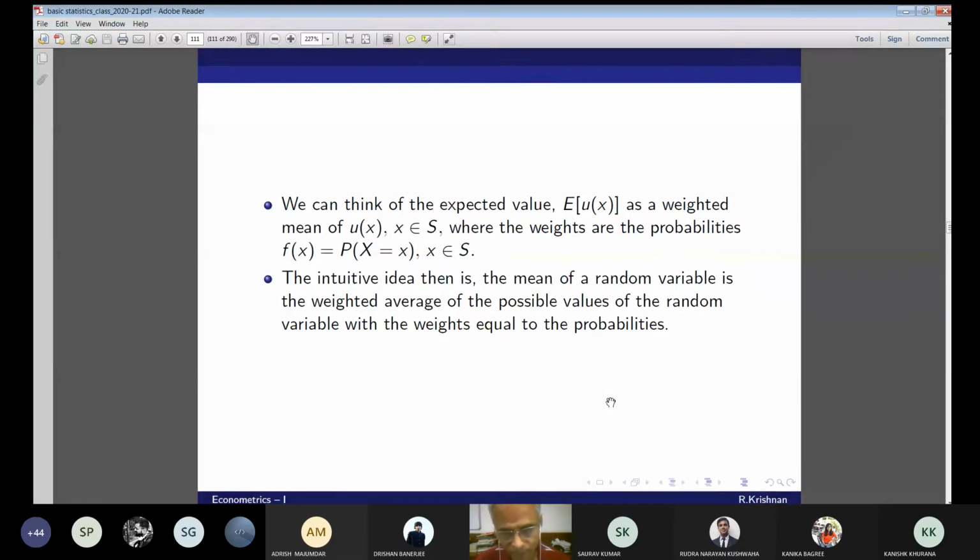The mean of a random variable is nothing but a weighted average of the possible values of the random variable with weights equal to the probabilities. From your college days, you know all the weights should sum up to 1, and the probabilities will sum up to 1. So this is satisfied. This is an interesting statement, which I have found only in statistics books, never in any econometrics book. So the mean of a random variable is nothing but a weighted average.